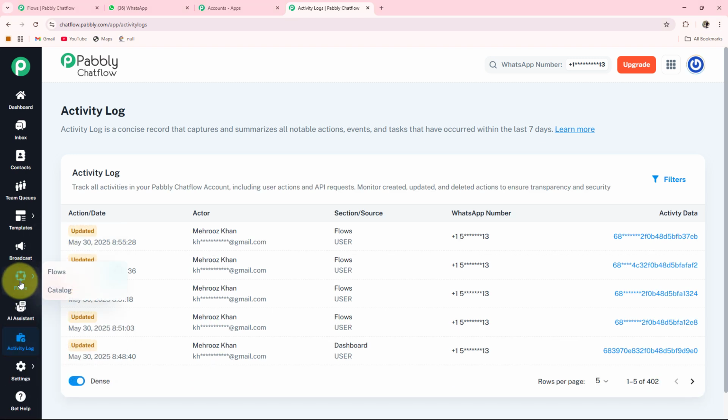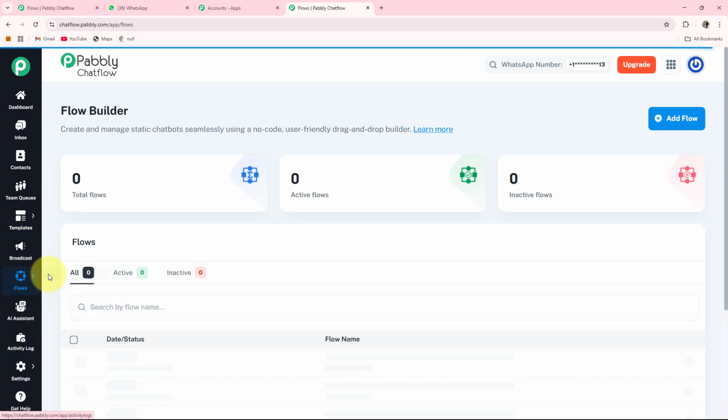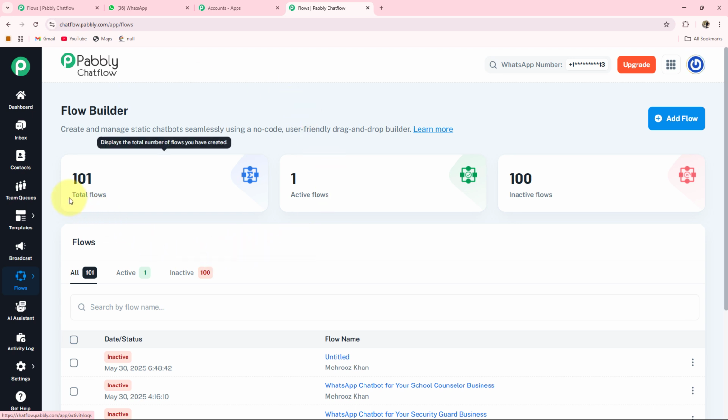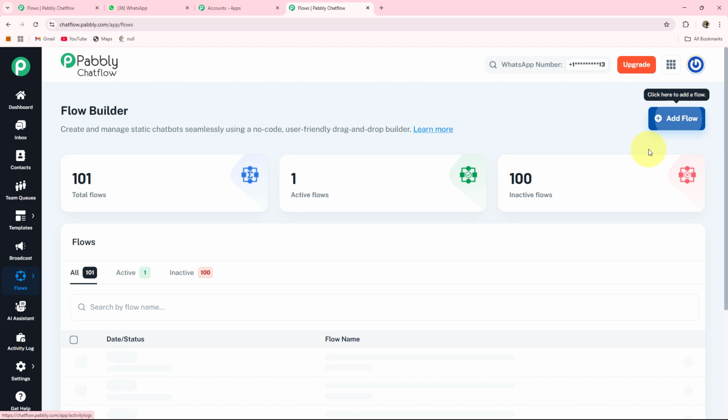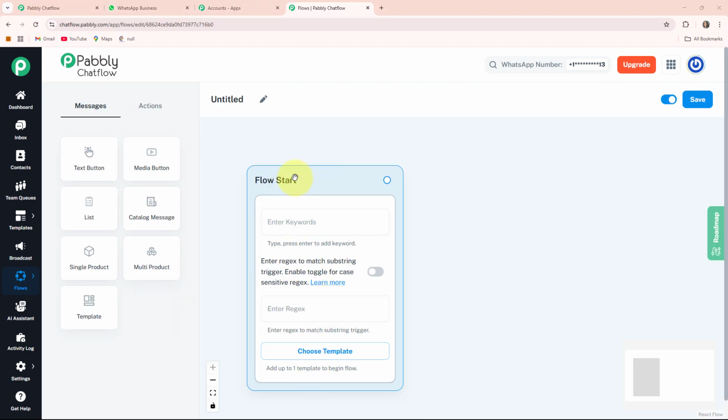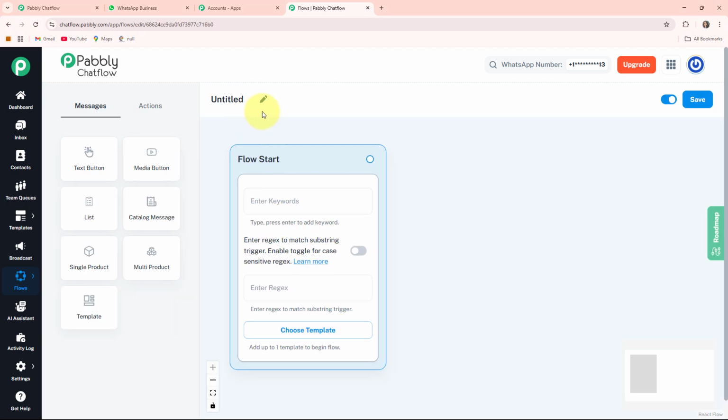I am creating a WhatsApp chatbot, so I'll go in the flow option. So this is the flow builder page, where you can see the total number of flows, your active flows and your inactive flows. As we are creating a new WhatsApp chatbot, I am clicking on this plus add flow button. So this is the starting point of your flow, but before this, first you have to give a name to your flow, that what you are creating.